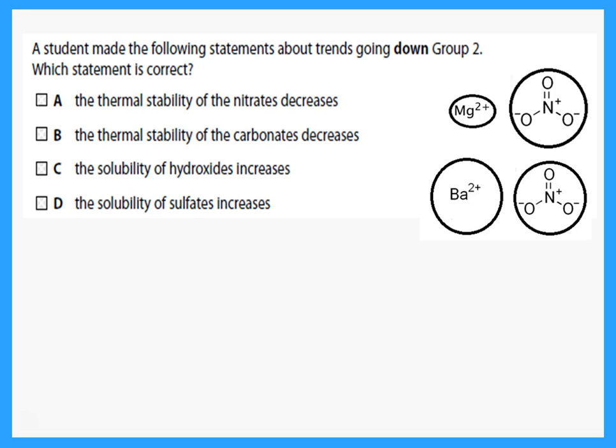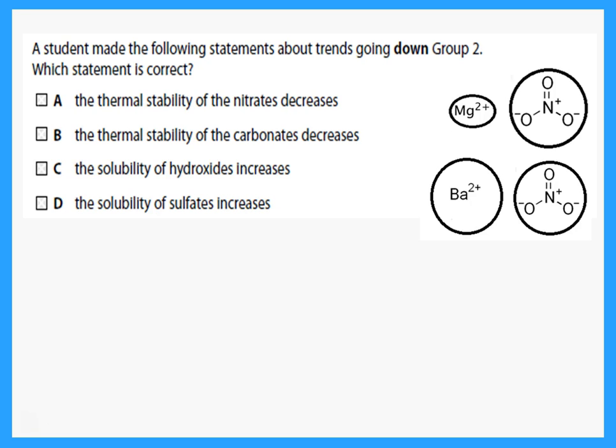So if you're looking at nitrates, the magnesium nitrate is more easily broken down, and that means that it is less thermally stable. Remember, thermally stable means it does not break down by heat.